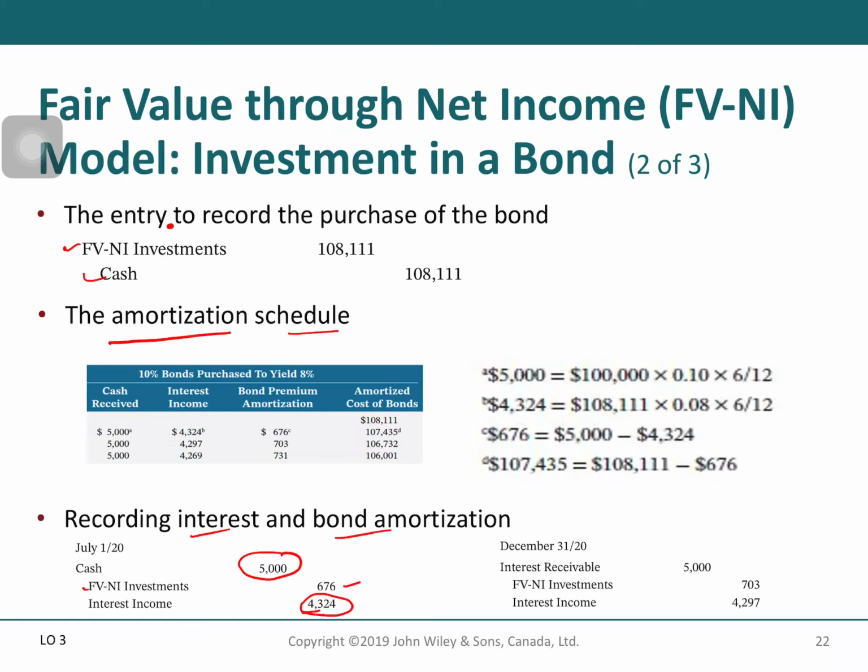Okay, and then for the next 6 months you will record interest receivable 5,000. You don't get any cash at the end of December, you just have interest receivable. And then interest income 4,297 and investment 703. This number is the amortization of the bond.